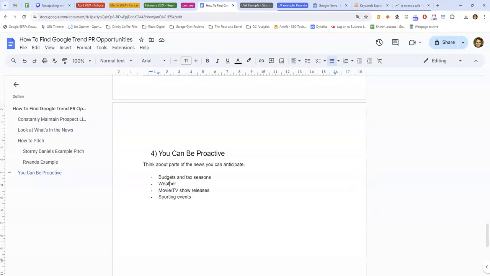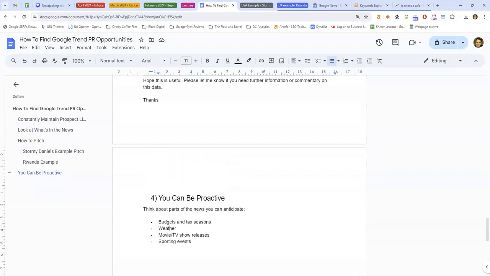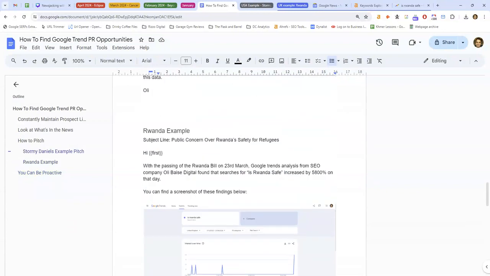Movie and TV show releases and sporting events. If you can build lists around this and think about keywords that are likely to come up, you can even look at what happened when this news story happened last year and what spikes in keyword volumes were there last year, and that's likely to repeat itself. So although it is a reactive strategy, you can be proactive about it.